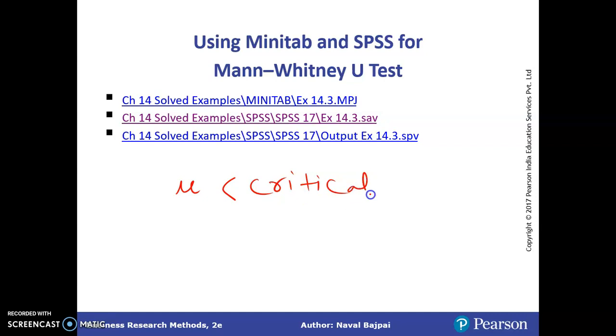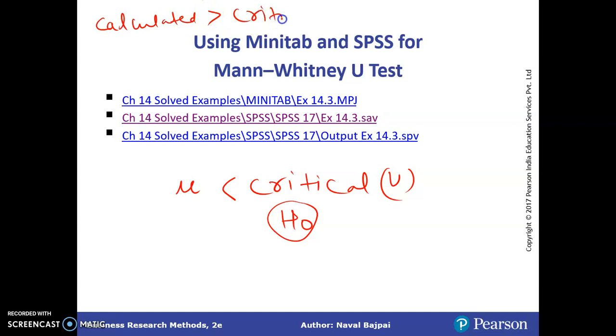It is quite contrary to what we have done in earlier cases. If the U value is less than the critical U value, we are going to reject H0. In previous cases, we rejected the null hypothesis when the calculated value was greater than the critical value. But in the Mann-Whitney U test, you will do otherwise. Your calculated value should be smaller than the critical value. Only then do you reject the null hypothesis. So we have 21 as the calculated value.